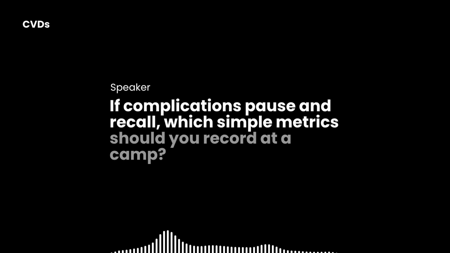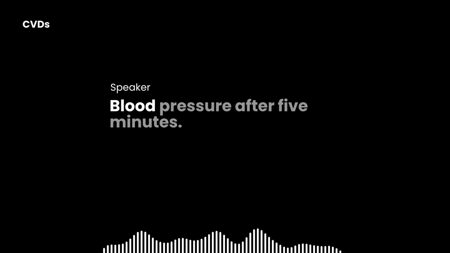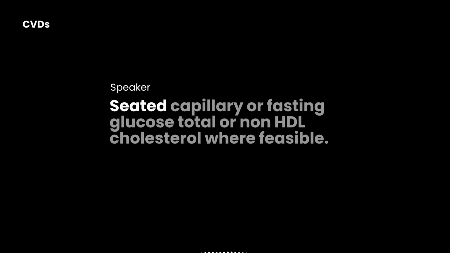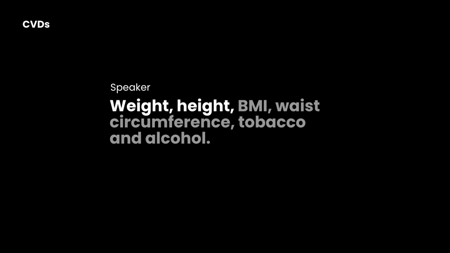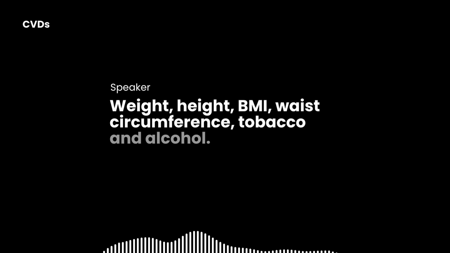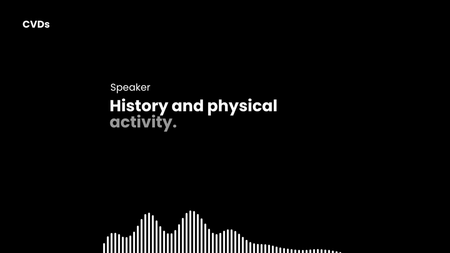Which simple metrics should you record at a camp? Blood pressure after 5 minutes seated, capillary or fasting glucose, total or non-HDL cholesterol where feasible, weight, height, BMI, waist circumference, tobacco and alcohol history, and physical activity.